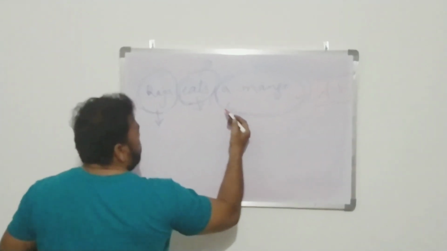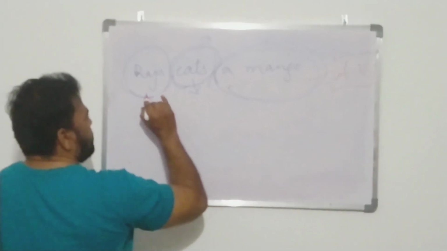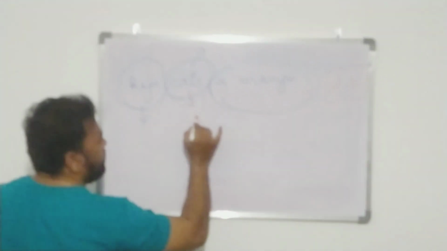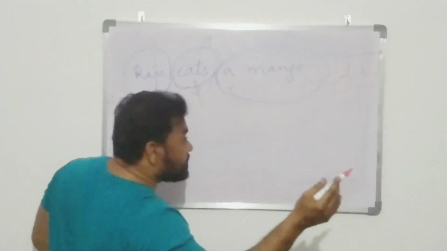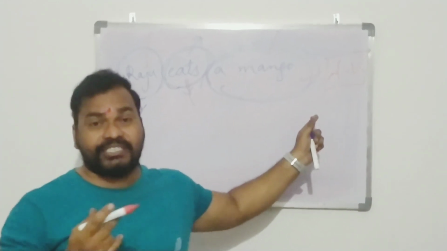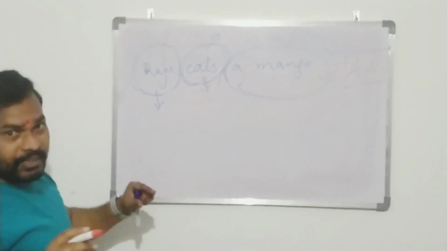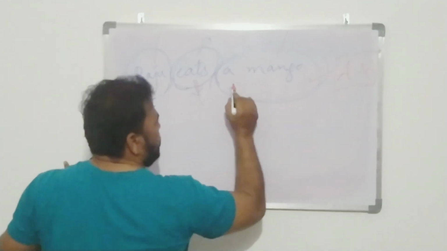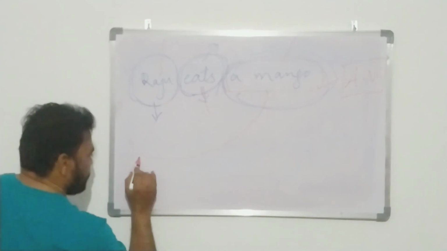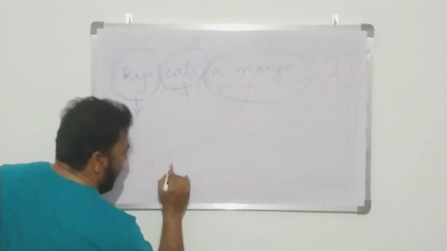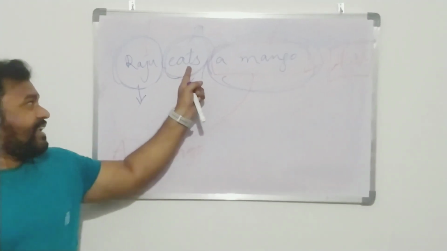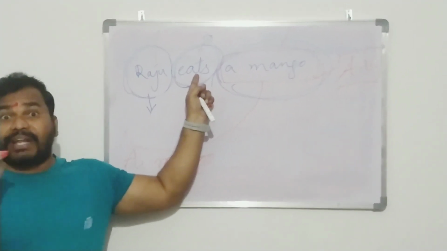See, in active voice there are three different things: subject, verb, object. But when we are supposed to change the same sentence into passive voice, we have to make some changes. Here the object in active voice will become the subject. A mango eats. Eats, here it is present tense.